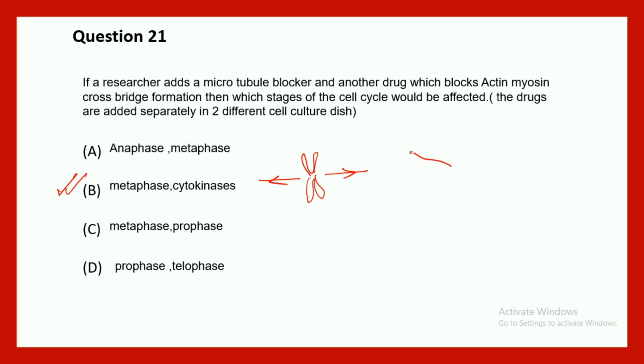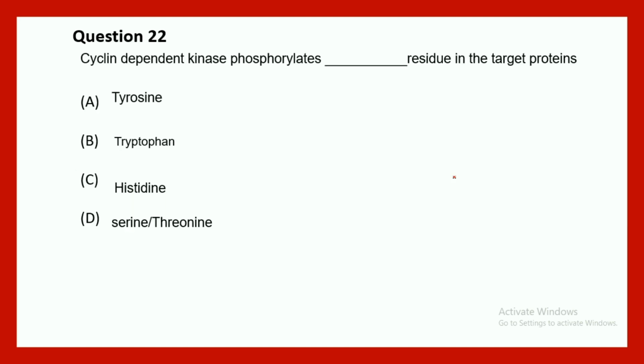And in case of cytokinesis, you need to form an actin myosin ring, right? And that ring contracts and that leads to two different cells, right? And if you put a blocker such that the actin and myosin cannot interact with each other, then what would be hampered? The cytokinesis process would be hampered. Again, this question requires a very fundamental understanding of cell biology, so it's not so difficult.